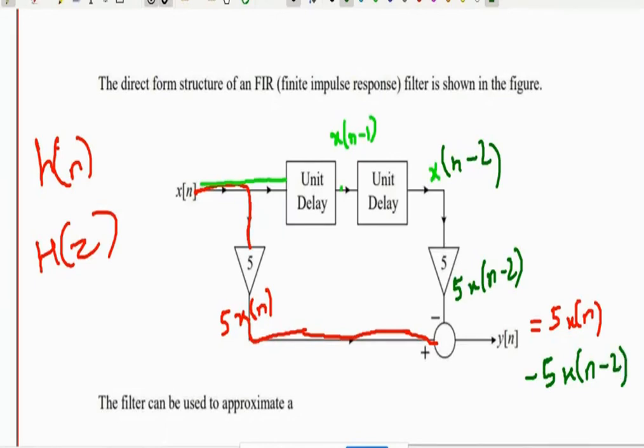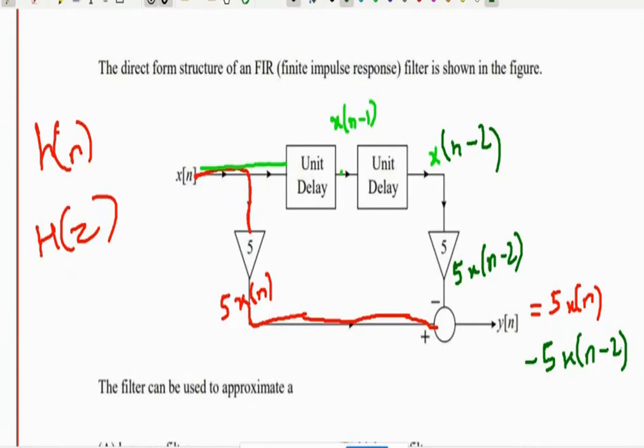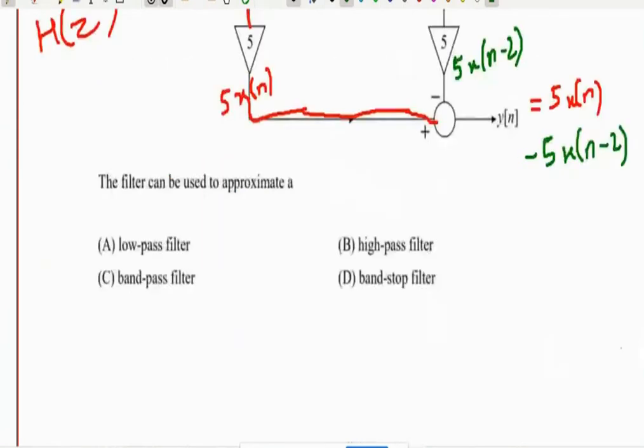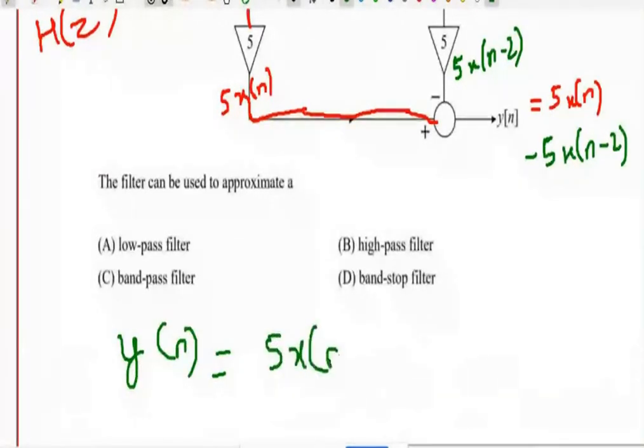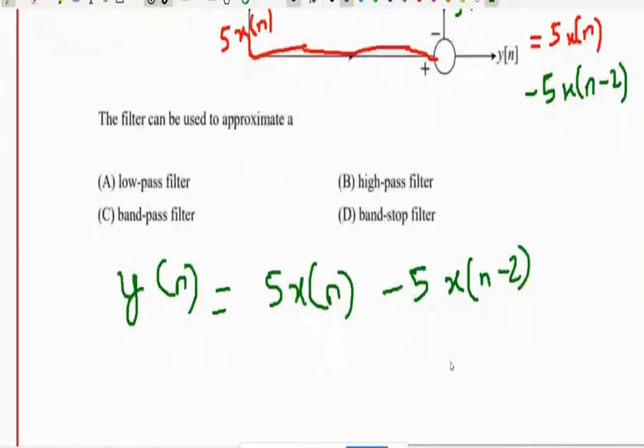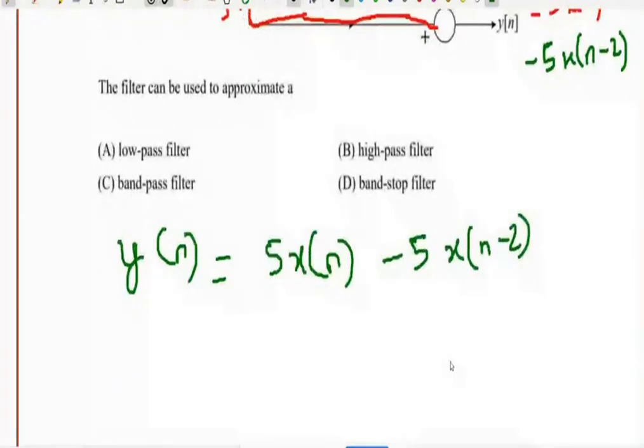So this is nothing but difference equation. Yes or no? Y of n equal to 5x of n minus 5x of n minus 2. Now can you determine transfer function? It is a difference equation. Take Z transform, get the transfer function, and then use our substitution to test the filter.